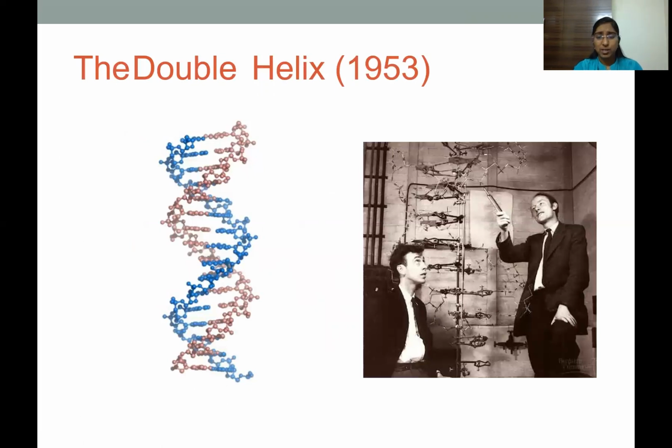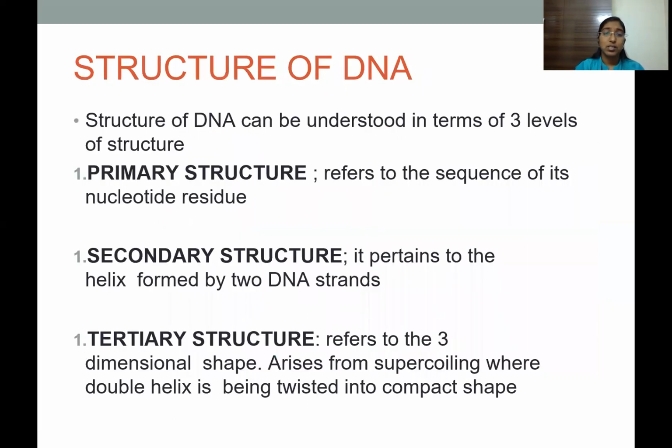So this is the picture of Watson and Crick with their first proposed model of double helical DNA. So, structure of DNA. The structure of DNA can be understood in terms of three levels of structure. The first one is primary structure, which refers to the sequence of the nucleotide residues. And the second structure pertains to the helix formed by the DNA strands. So the primary structure is a simple structure where there is a sequence of nucleotide residues forming the nucleic acids.